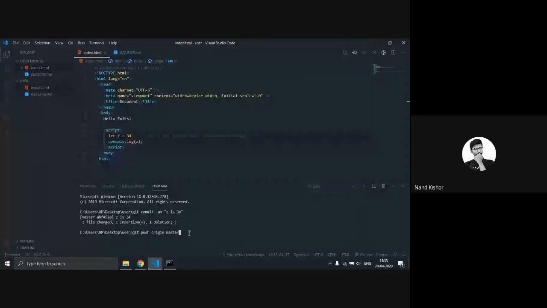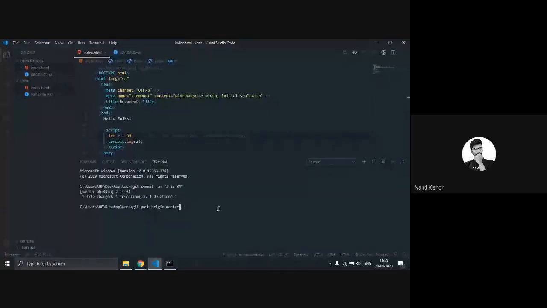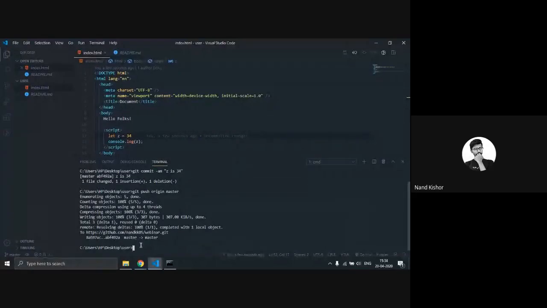Now I will push these files to the remote server by using git push origin master. Origin is the name of our remote, and the branch is master. So I am pushing this code to my remote server. Okay, so now this is pushed to the remote server.